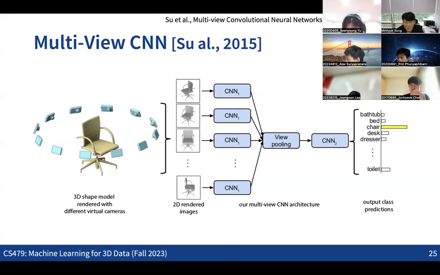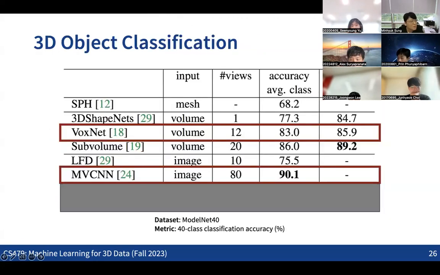We are going to get into that point in later lectures, but for now, we are going to assume that all the 3D data that we have are aligned in terms of rotation and any other transformations. But even when you have some random rotations, through this kind of view pooling operation, we could also get the same classification results. But we're going to get into rotation invariance and equivariance later. Okay, thank you for the question.